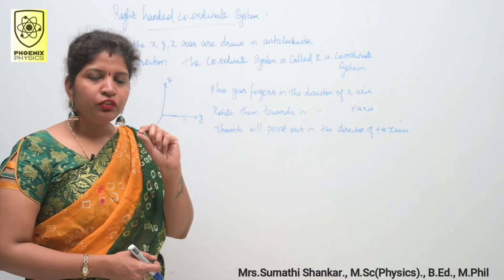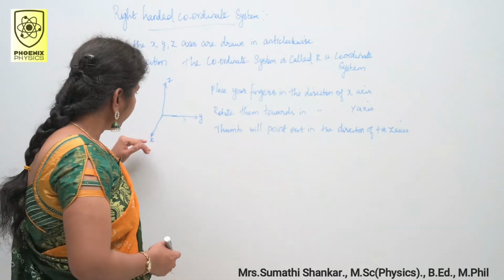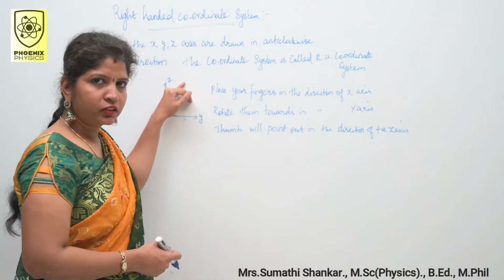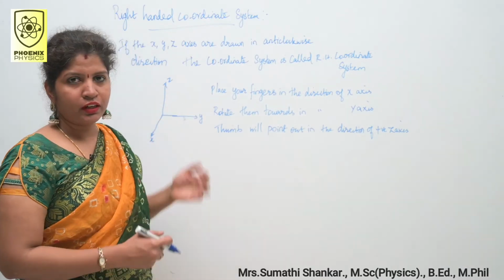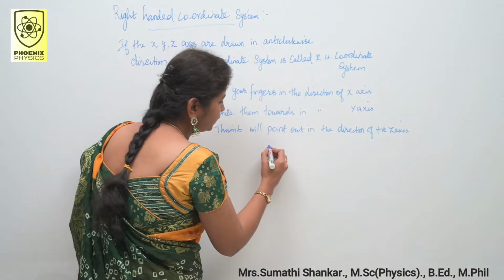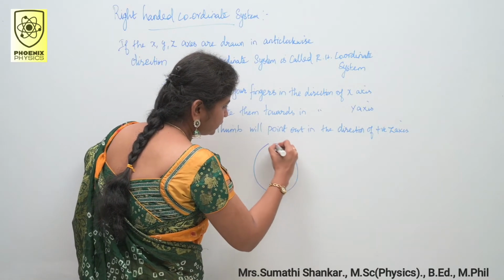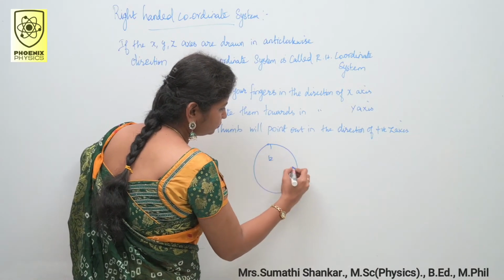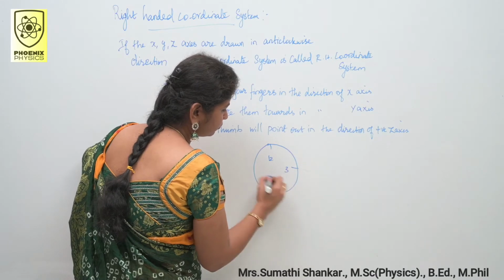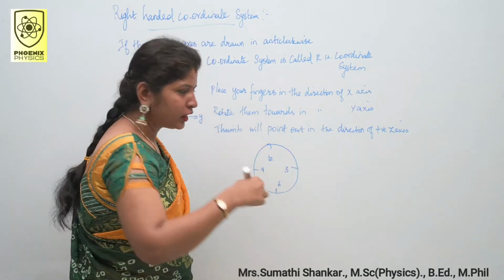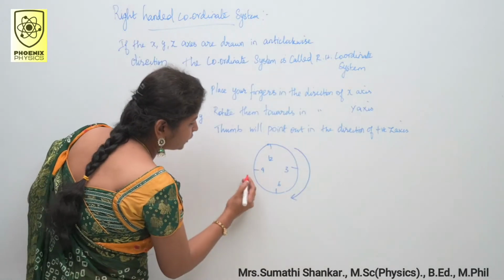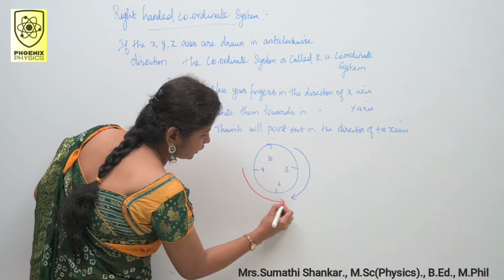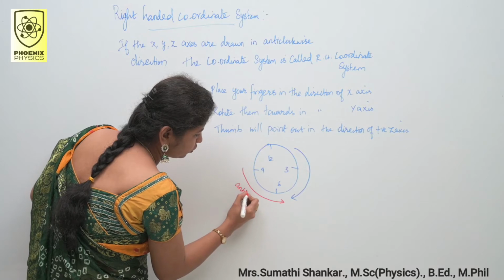Here, if you mark the x, y, z axis in the anti-clockwise direction. What is clockwise and anti-clockwise direction? This is our clock, right? So clockwise direction means in this direction. Anti-clockwise direction means in this direction. This is anti-clockwise direction.